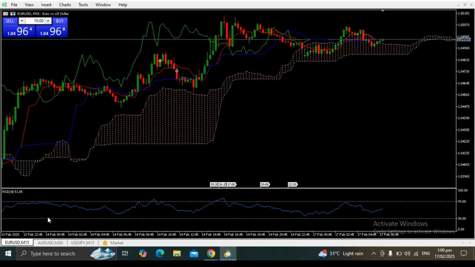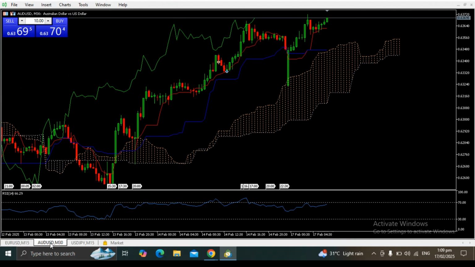So we will look at AUD dollar on its 30-minute time frame. As you can see here, this is previously a resistance. Then we have another attempt to break the resistance, but it failed. And this will be the third attempt to break the resistance.